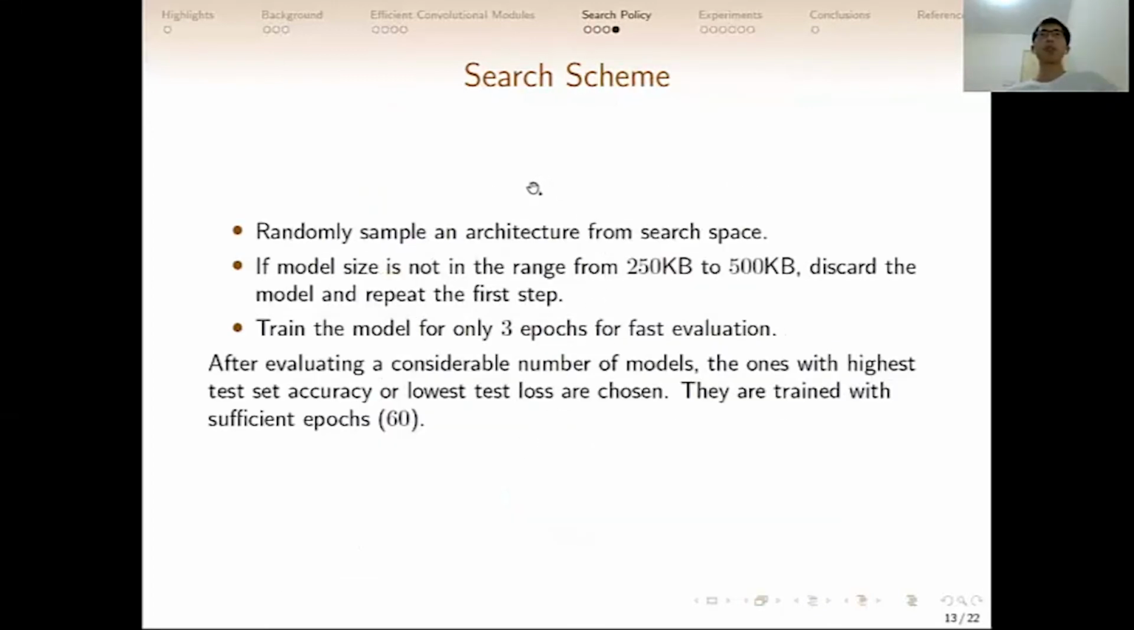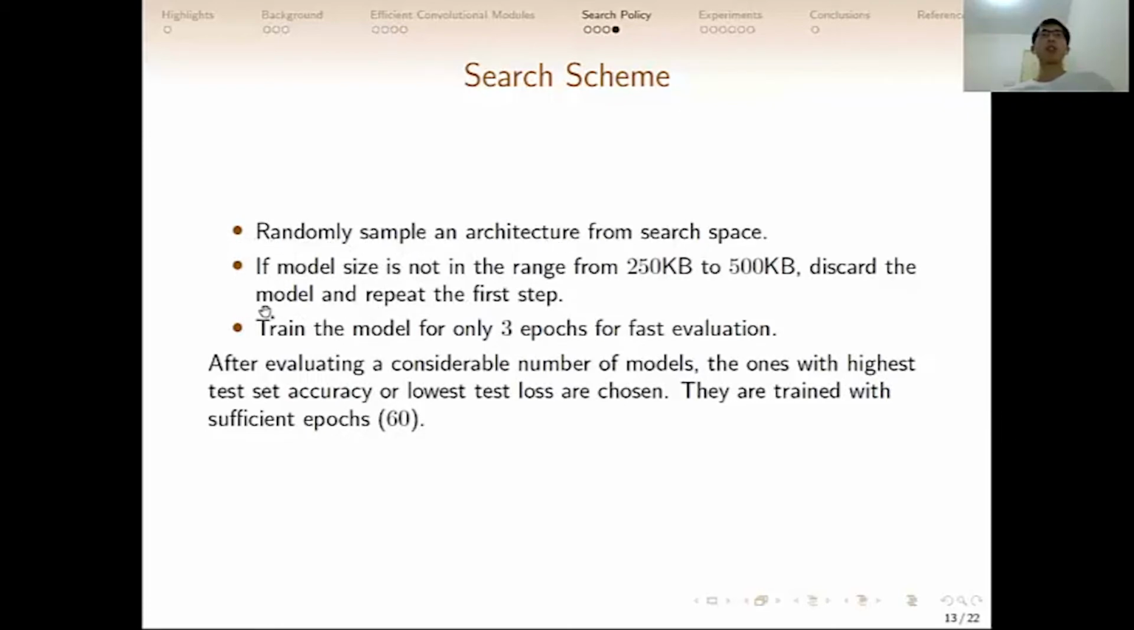So the search scheme is that first, we randomly sample an architecture from the search space, as mentioned in the previous slide, and then we check the model size. If the model size is too small or too large, that is, not in the range of 250 KB to 500 KB, we discard it and repeat the first step, which is random sampling of an architecture.